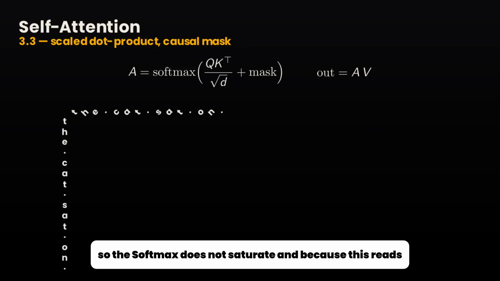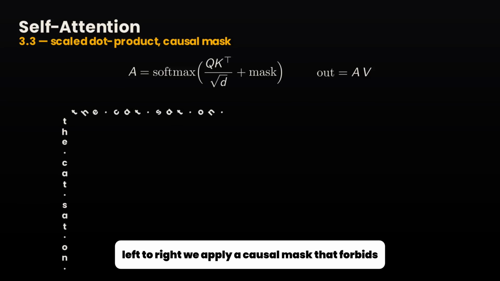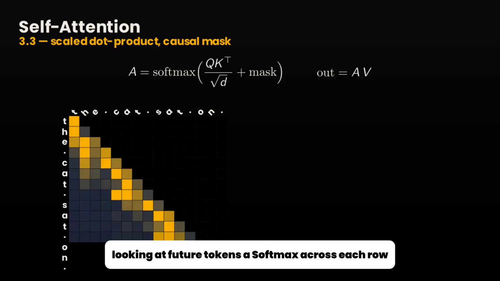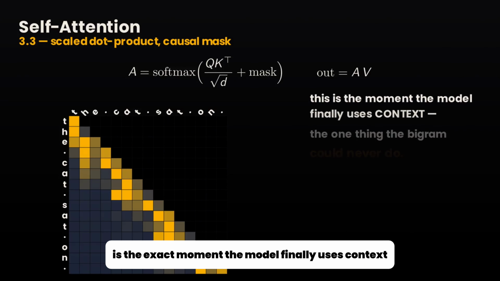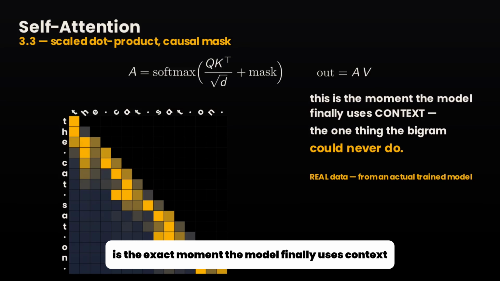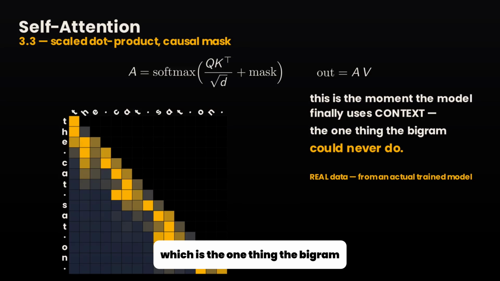And because this reads left to right, we apply a causal mask that forbids looking at future tokens. A softmax across each row turns the scores into weights that are positive and sum to 1. And the output at each position is the weighted sum of the values. And this right here is the exact moment the model finally uses context, which is the one thing the bigram at the start could never do.